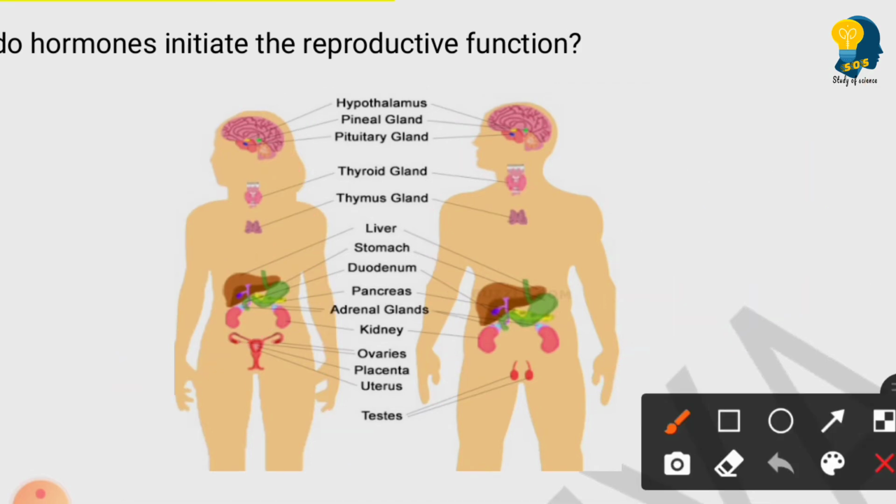So now the question is, what happens to the testosterone released by the testes and the estrogen which is released by the ovaries? What will happen? As I told you, it will reach the specific target organs. That means the area where the changes need to be done. So, which are the areas where changes have to take place with the help of the hormones released by the testes and ovaries? So, these hormones will reach the specific target organs.